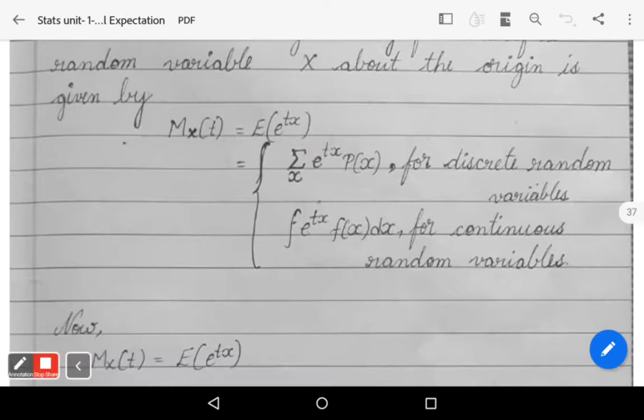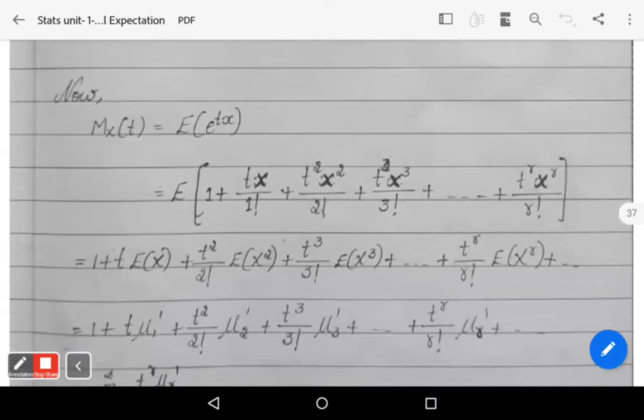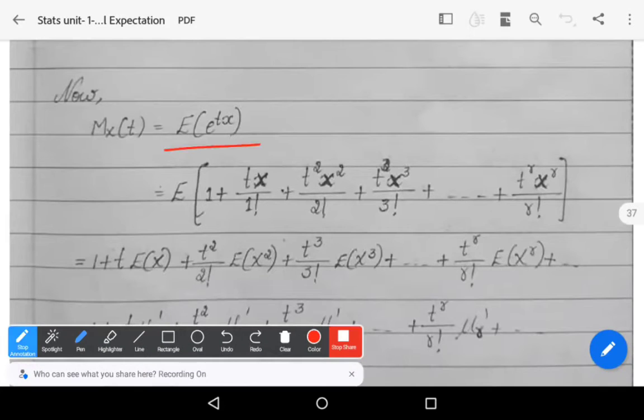That's it. Now let us understand this definition in depth. M_X(t) equals expectation of e power tX.